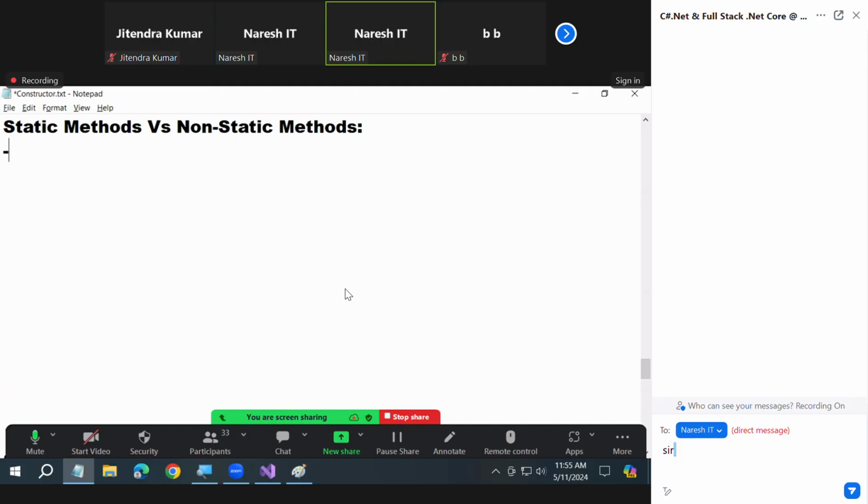A method declared using a static modifier is a static method. Otherwise, everything is non-static only. First point: by default, every method is non-static only.